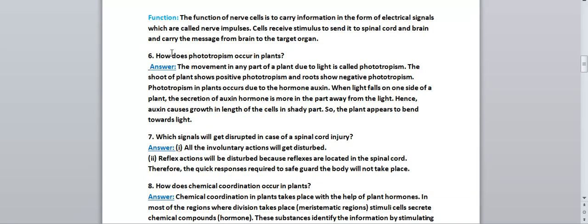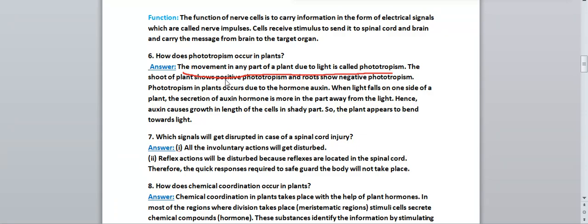Okay, next question: how does phototropism occur in plants? Photo means what? Light, right? Phototropism occurs in plants. So what is the answer? The movement in any part of a plant due to light is called phototropism. If any movement of a plant takes place because of light, then that is called phototropism. Photo means light, so movement occurs because of light, then it is called phototropism.